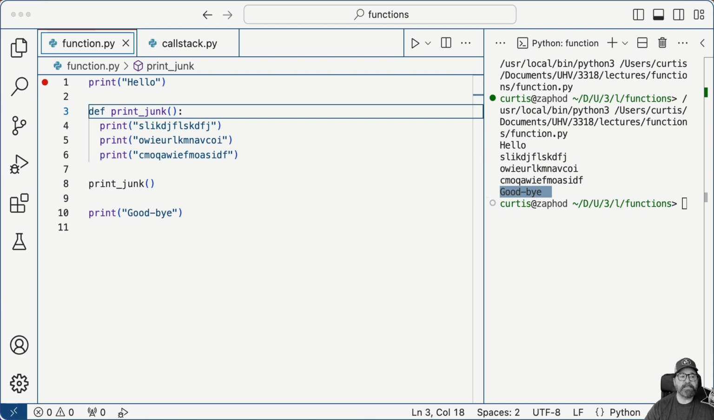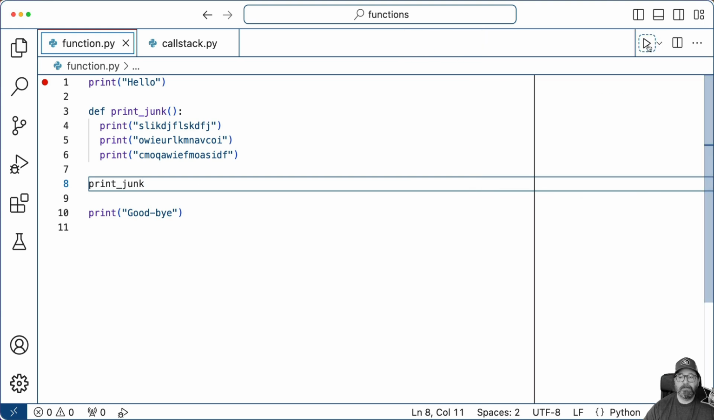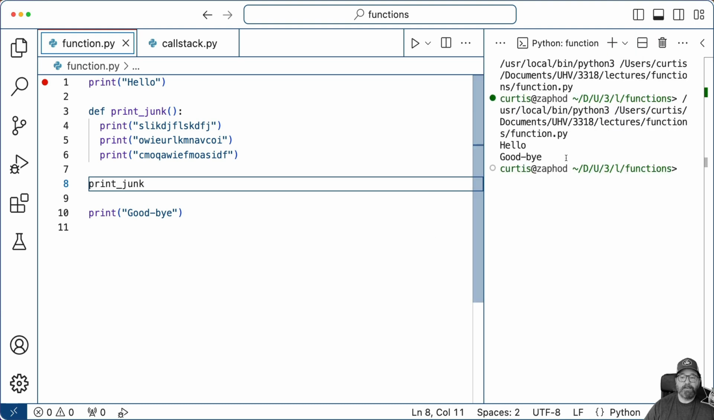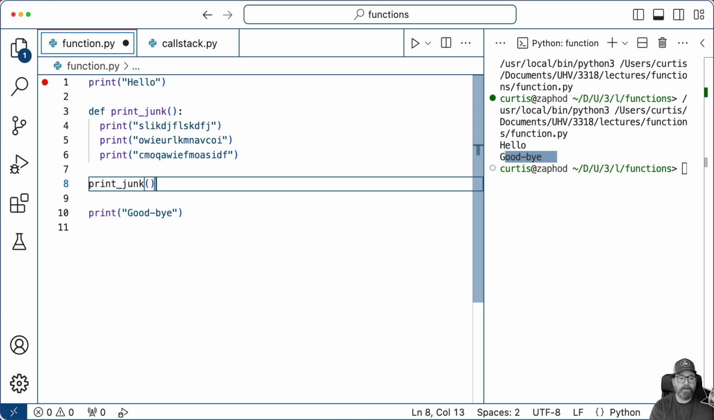A common mistake we make is writing print junk without the parentheses. What do you think is going to happen here? If you say nothing, that's correct. I'm going to run this now. And you can see it just runs hello and goodbye. That's because we didn't put the parentheses at the end. This is a common mistake. We accidentally just type the function name, but we don't put the parentheses on it. Once we do that, it's actually going to run.